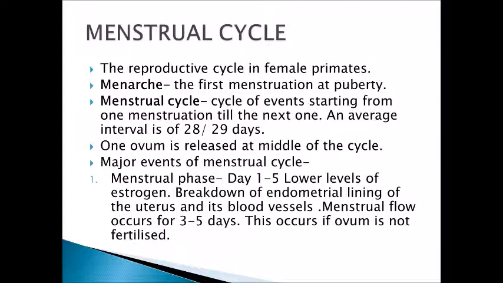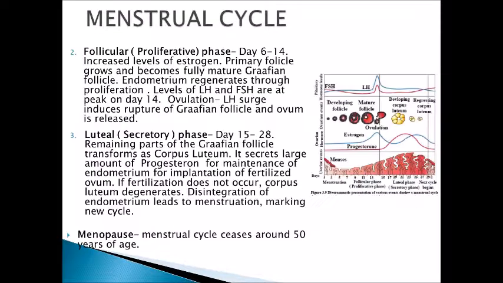This occurs if the ovum is not fertilized. So, if fertilization does not occur, the menstruation begins. So, this is the first phase, which is marked by low levels of estrogen and breakdown of the endometrium.